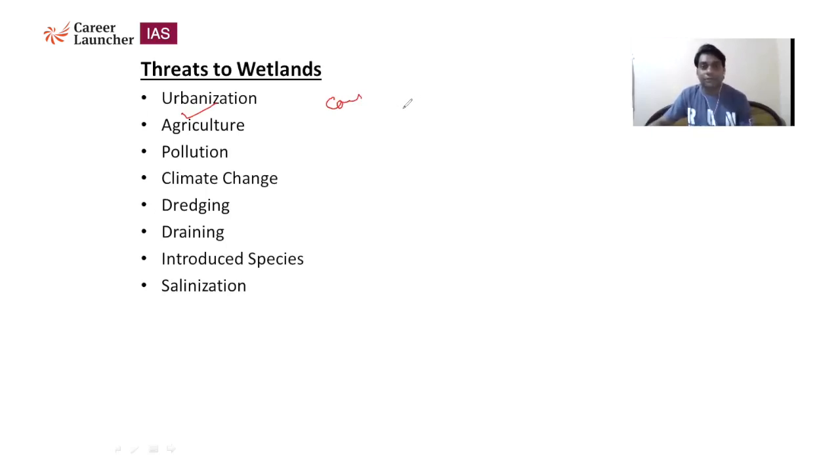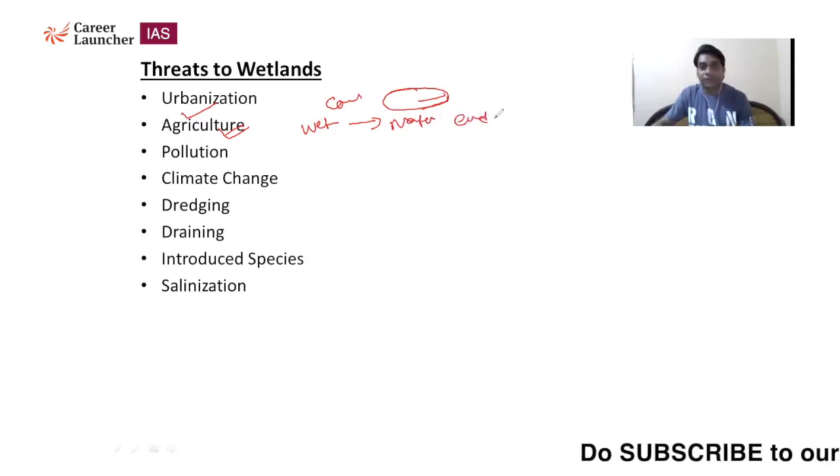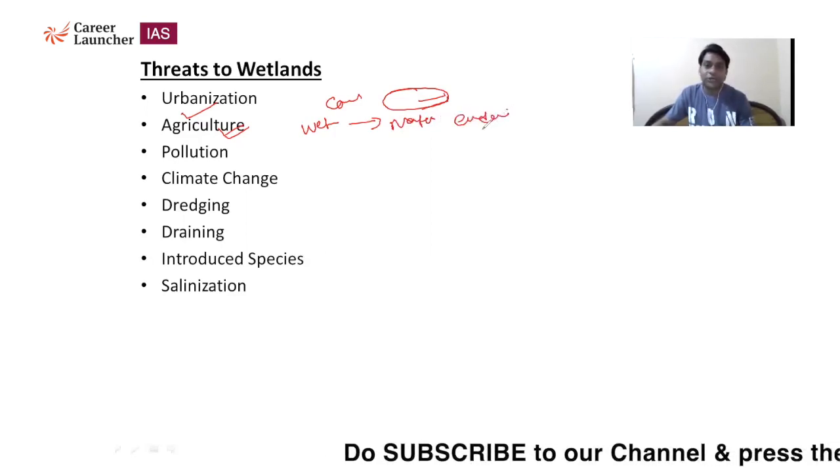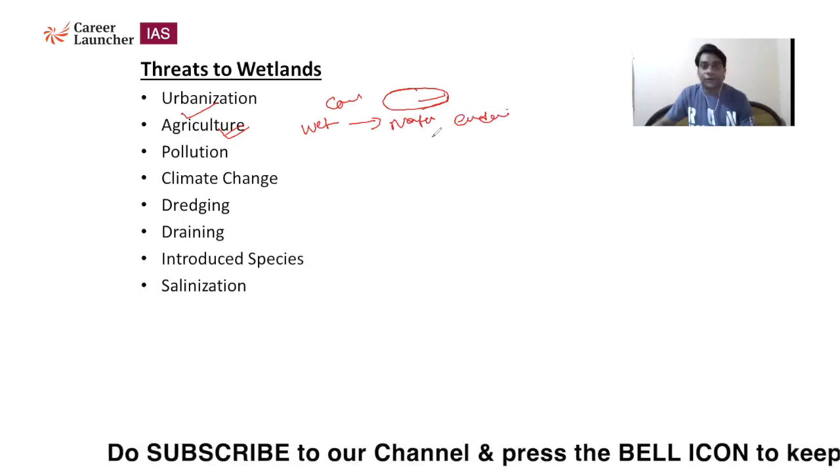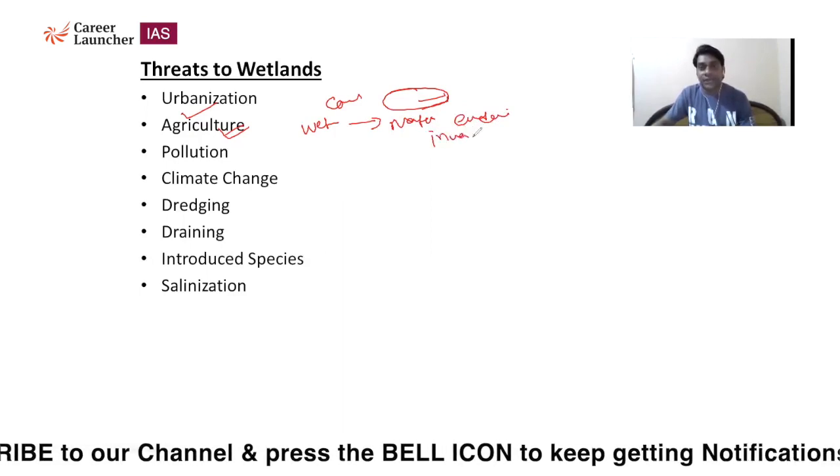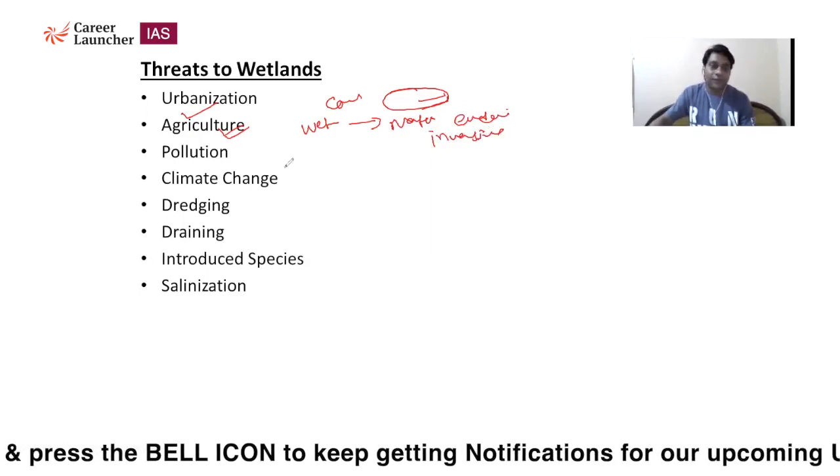Nearby areas are expanding, and they are constructing new buildings for malls or any building purpose. They are utilizing the maximum number of wetlands. For agriculture, you know that we convert wetlands into agricultural fields, which also disturbs the natural ecosystem. Most of the endemic species of a particular place are also disturbed, and the inclusion of new invasive species causes a threat for the wetlands.